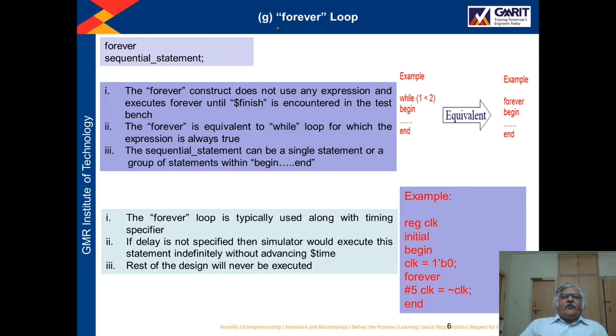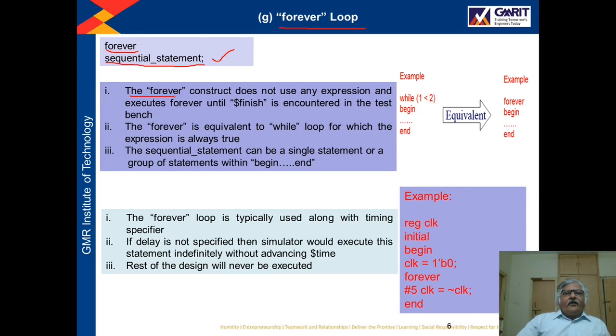Now another type of loop construct is the forever loop. The syntax of forever loop is the keyword forever, then a sequential statement. Here this sequential statement will run forever, means for the whole duration of the simulation.